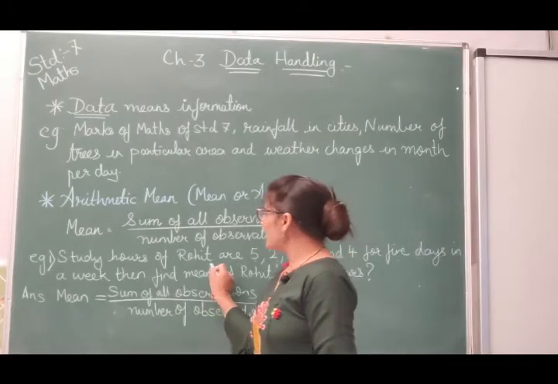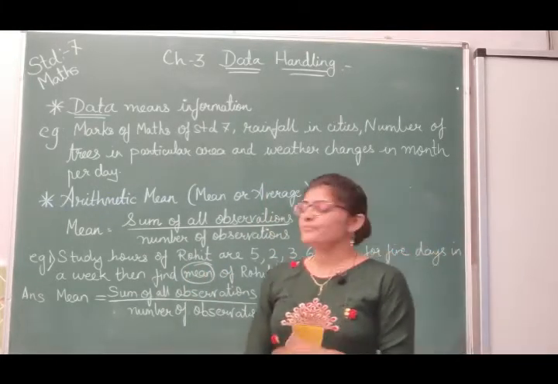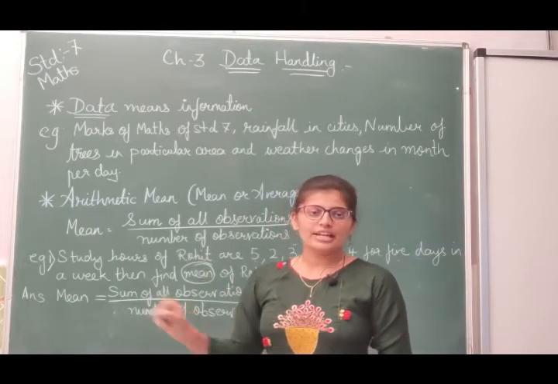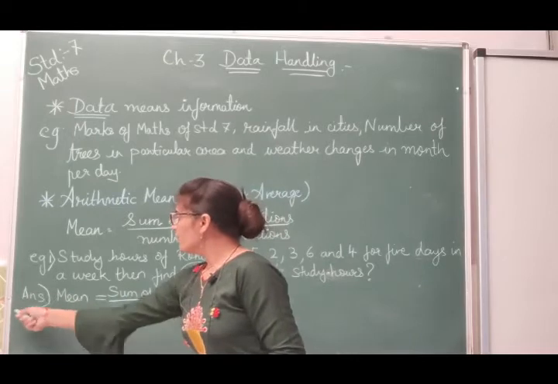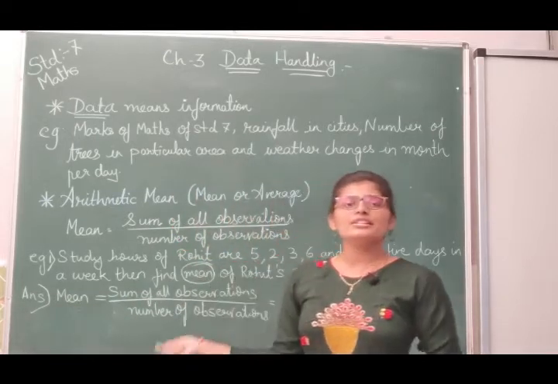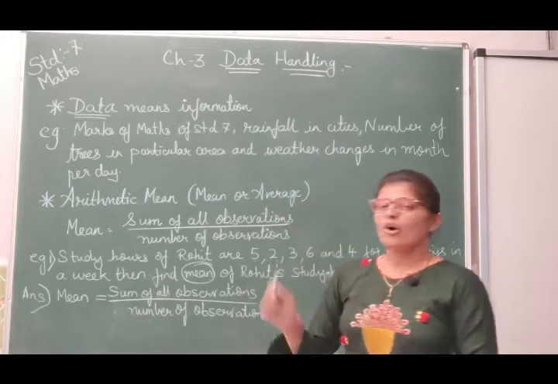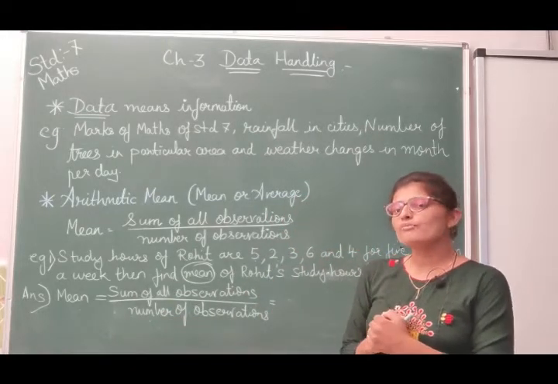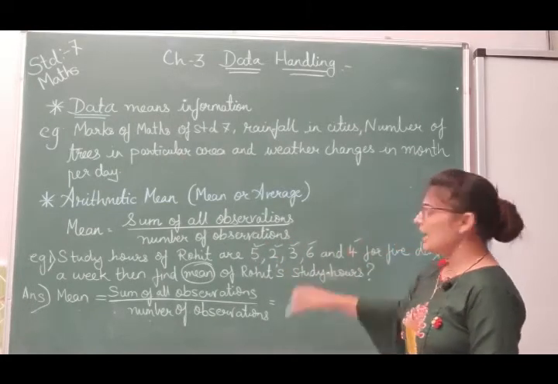So what we have to find out? We have to find out the mean. So we want the formula for mean, that you have to know first. So first we will write down the formula for mean. Mean is equal to sum of observations divided by number of observations. Now sum of observations, here you can see 5, 2, 3, 6, 4 are the observations.